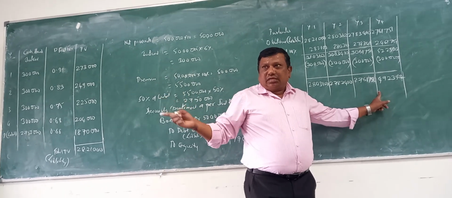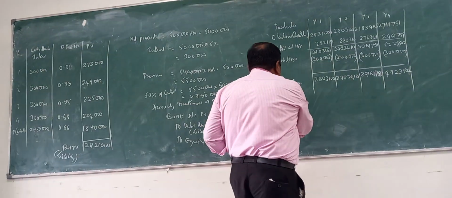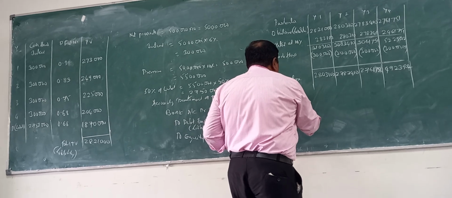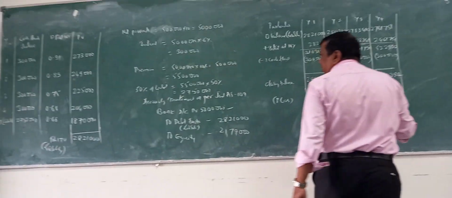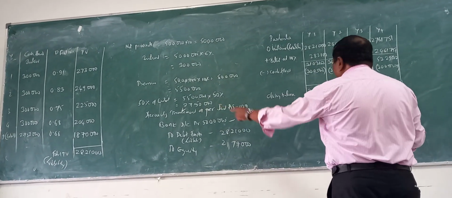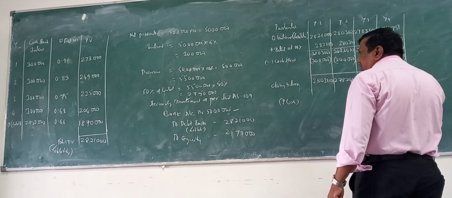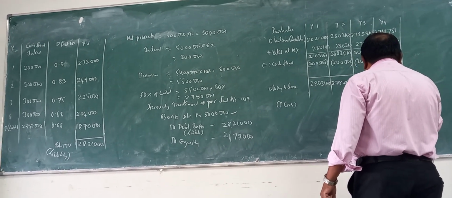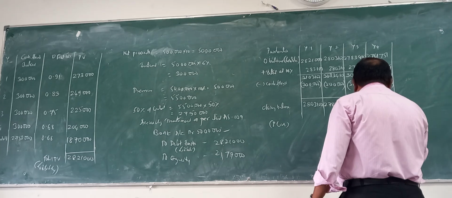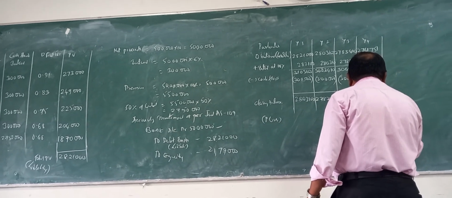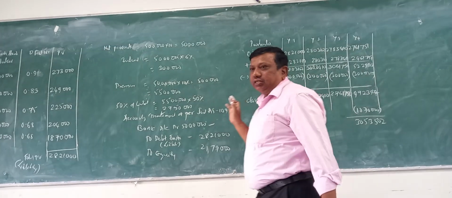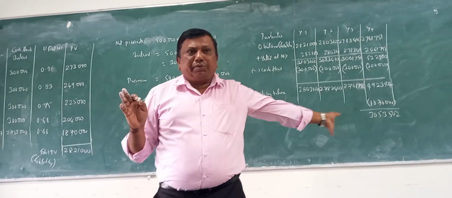We are paying cash, which you subtract in the last year. The principal liability is 18 lakh 70,000 and 30 lakh 53,502 is what we are paying in cash. Last year 50% remaining.